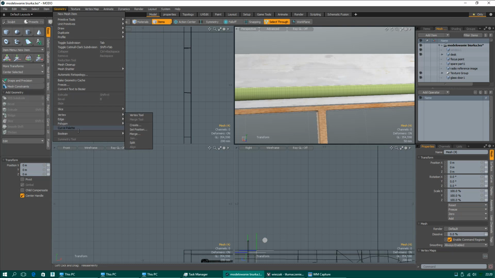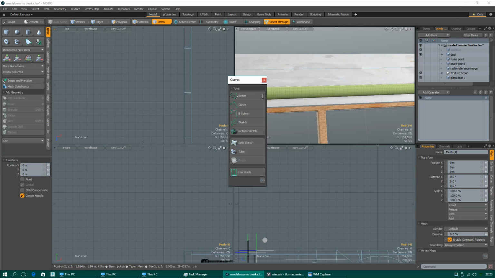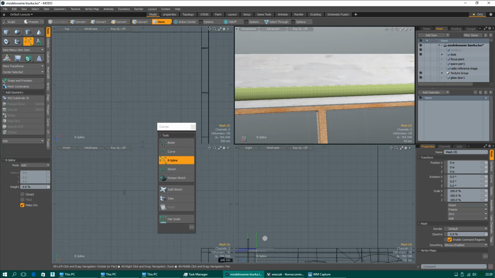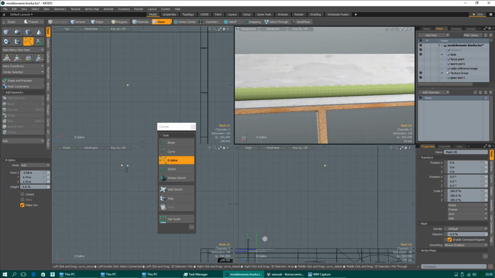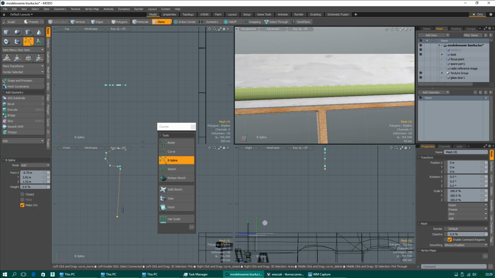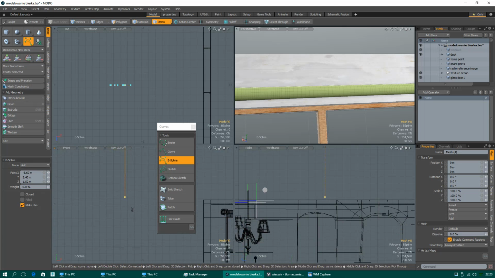We will be going to the curve palette. In the curve palette we will be choosing the B-spline. This is the best for drawing spline shapes. I just draw a custom shape. It doesn't have to be a hanger,